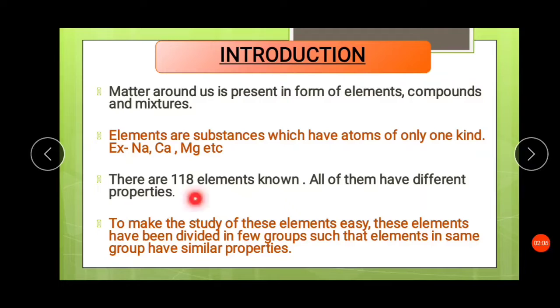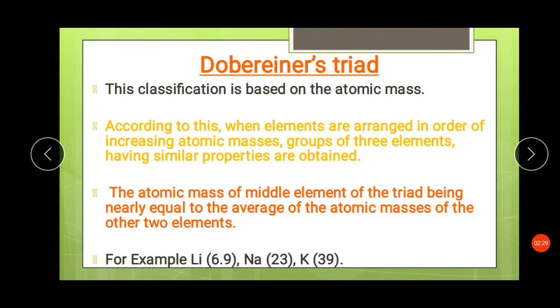What are the different properties? Because all these elements will have different properties. But there must be some elements which are similar to each other. So this classification of elements is done so that we can study elements and group them according to the similarity in their properties.